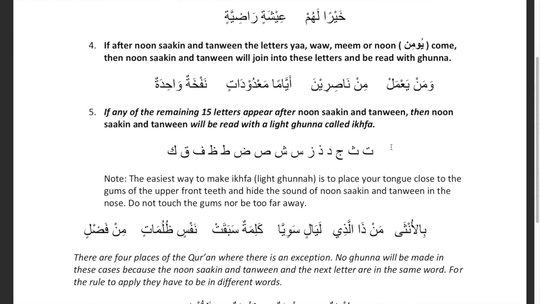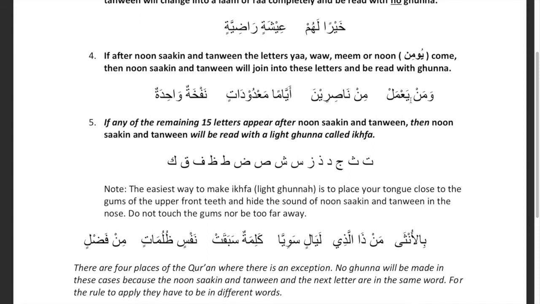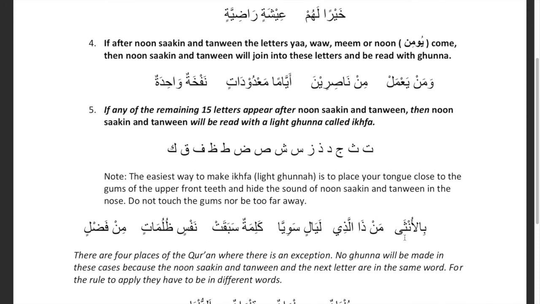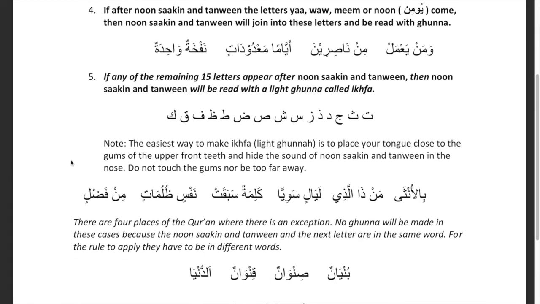Now, these are the remaining 15 letters. I recommend you just memorize these because when you're reading, you're not going to be doing the process of elimination in your head because you'll be reading faster. You're not going to sit there and think, okay, let's look at this example. You have a noon sakin after a tha. You're not going to go through your head and be like, okay, it's not on all the letters of the throat. It's not ba. It's not yumin. It's not lam Allah. It's just easier to memorize these so you can just go through the list and remember which letter this is.